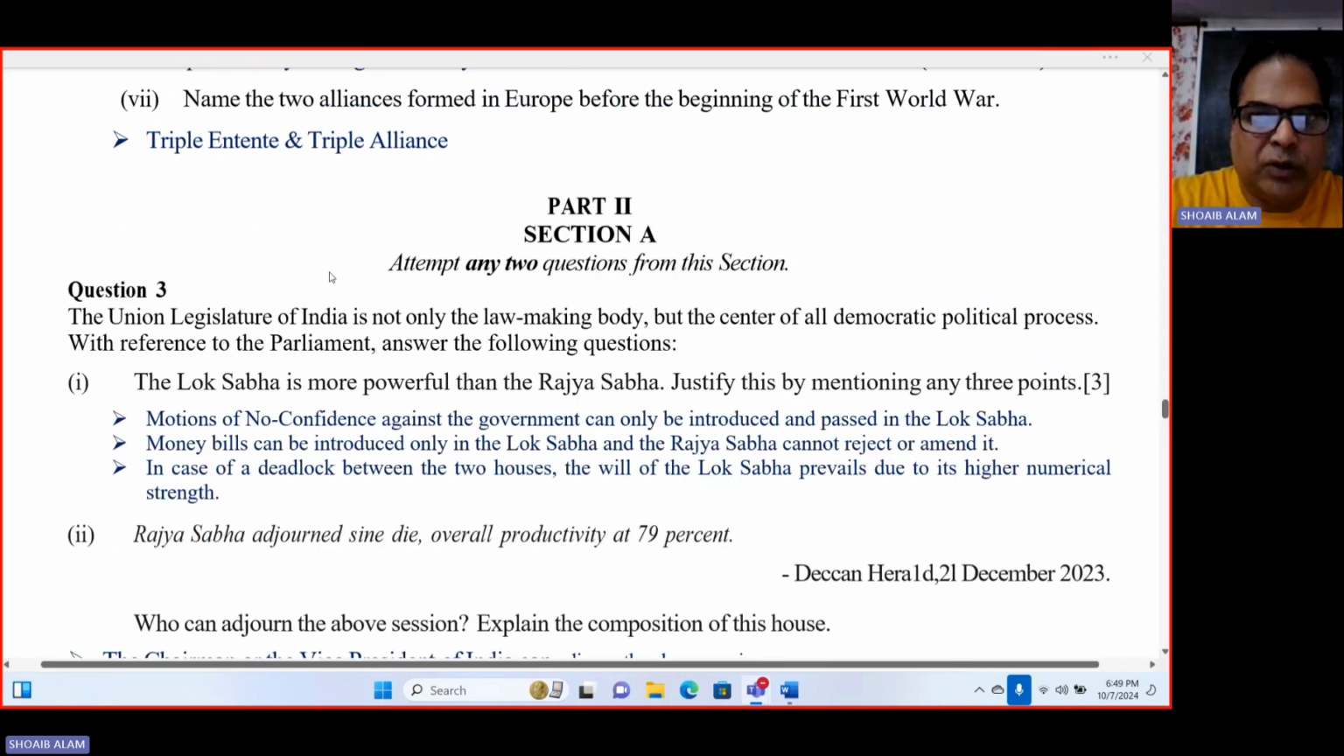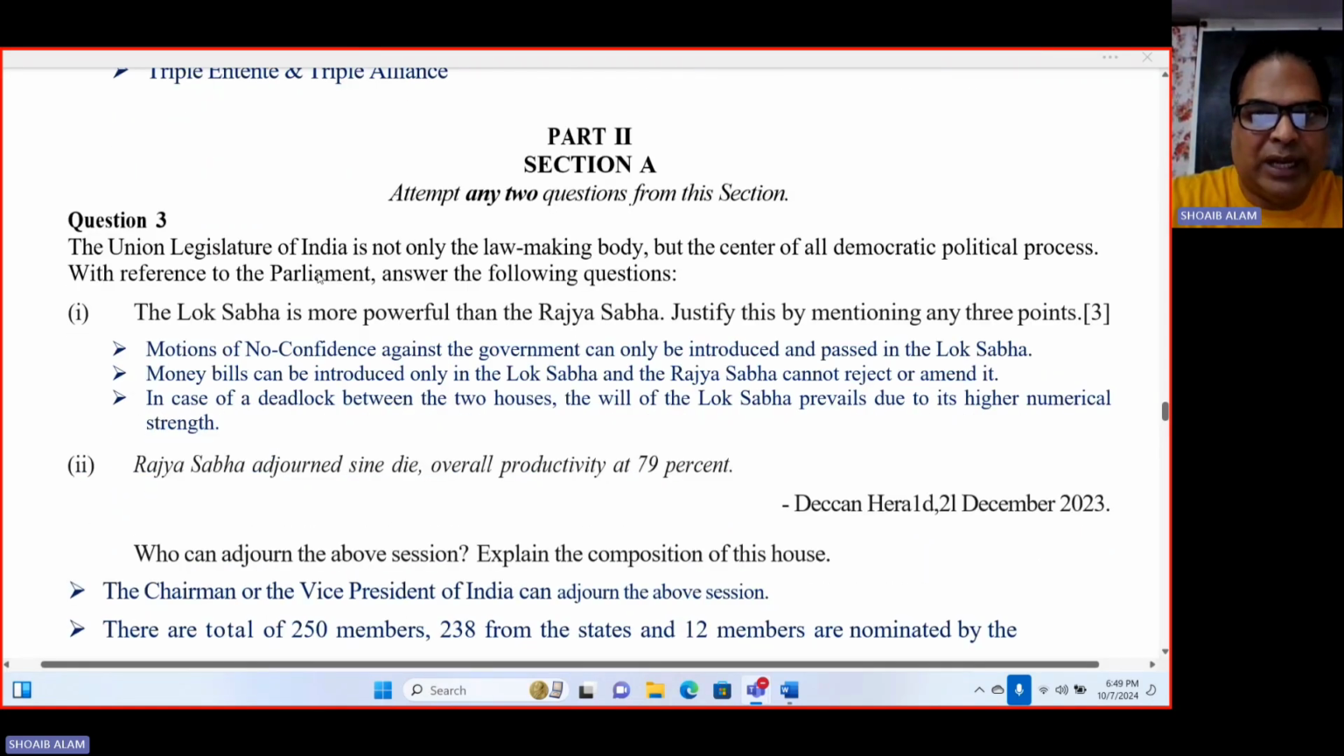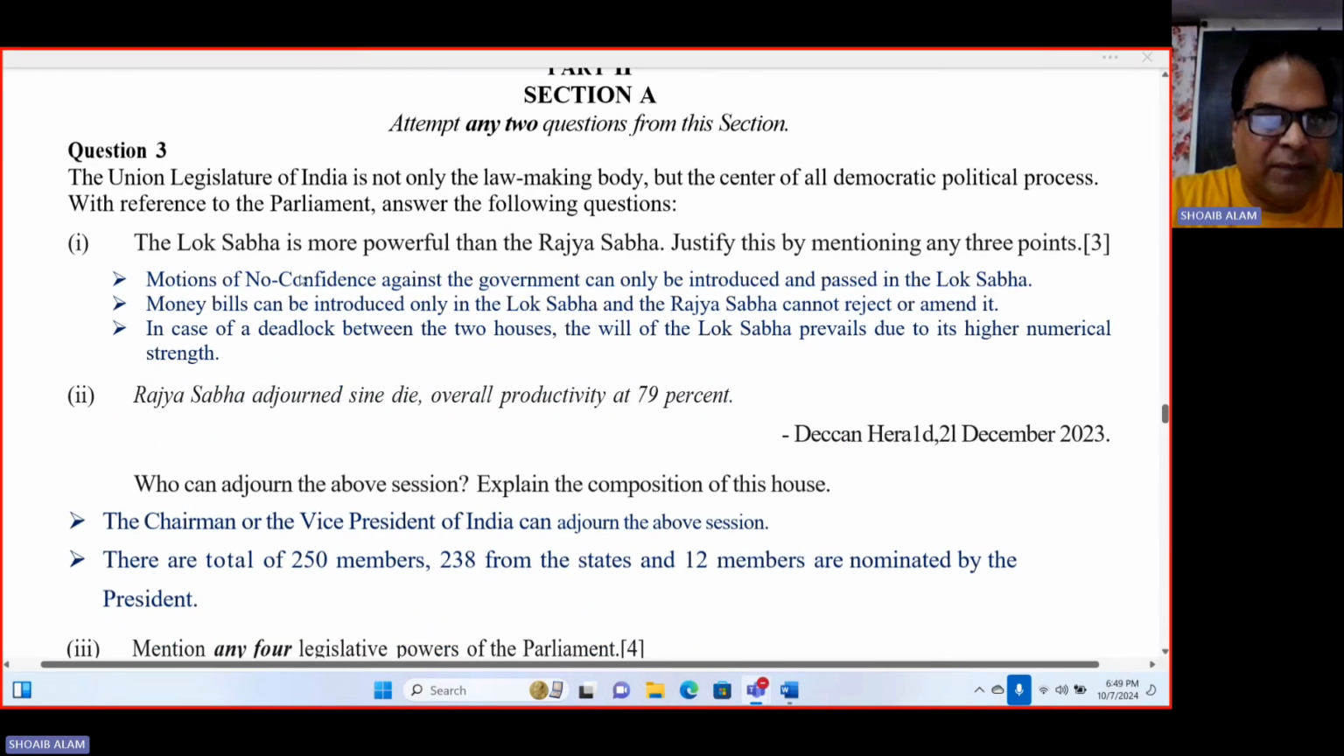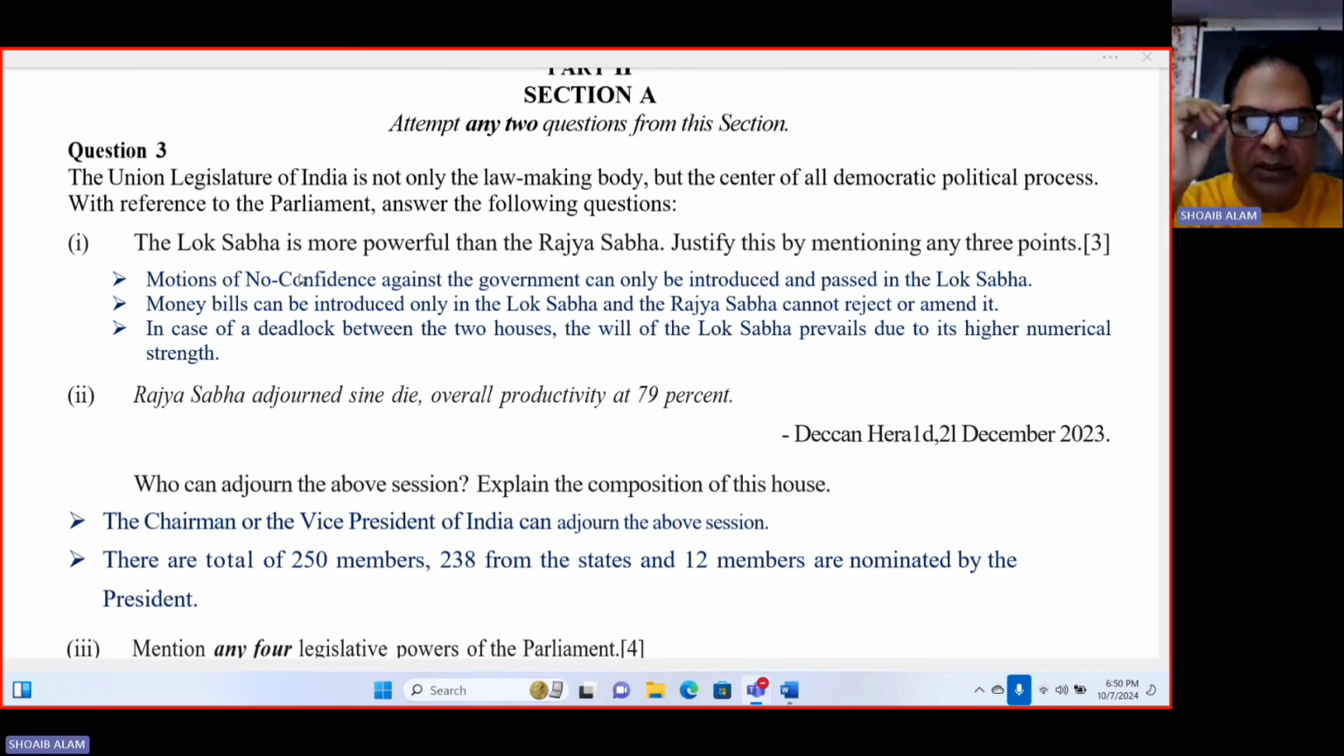Now let us move on to part 2, section A. We have to attempt any two questions from this section. 3 questions will be given and we have to attempt any two. So question number 3. Union Legislature of India is not only lawmaking body, but the center of all democratic political process. With reference to the parliament, answer the following questions. The first question is, the Lok Sabha is more powerful than Rajya Sabha. So justify this by mentioning any 3 points.